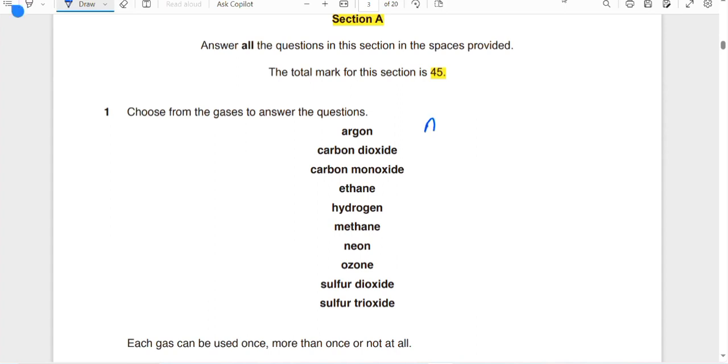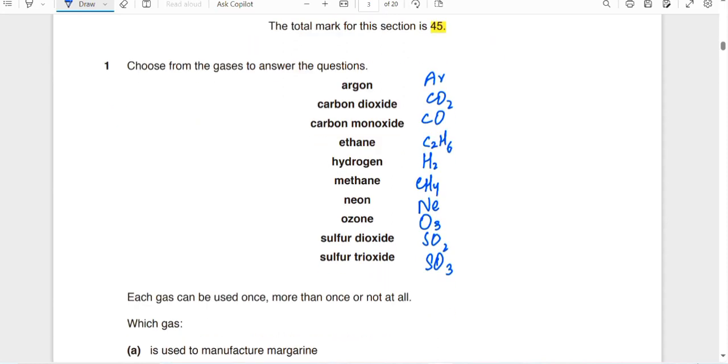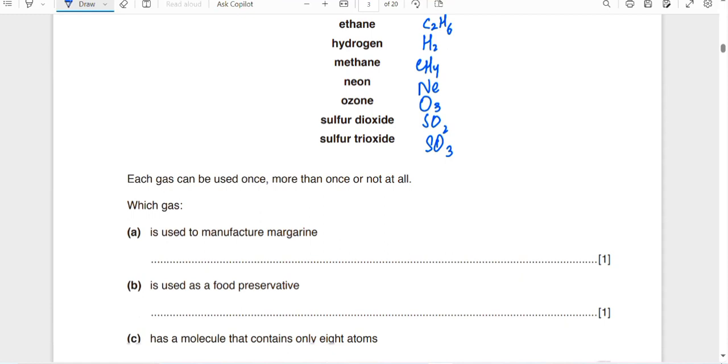Argon, carbon dioxide, CO2, carbon monoxide, CO, ethane, C2H6, which belongs to the alkanes, hydrogen, H2, methane, CH4, neon, Ne, from the noble gases, ozone, O3, sulfur dioxide, SO2, and sulfur trioxide, SO3. Okay, now let's move forward. What are the questions?